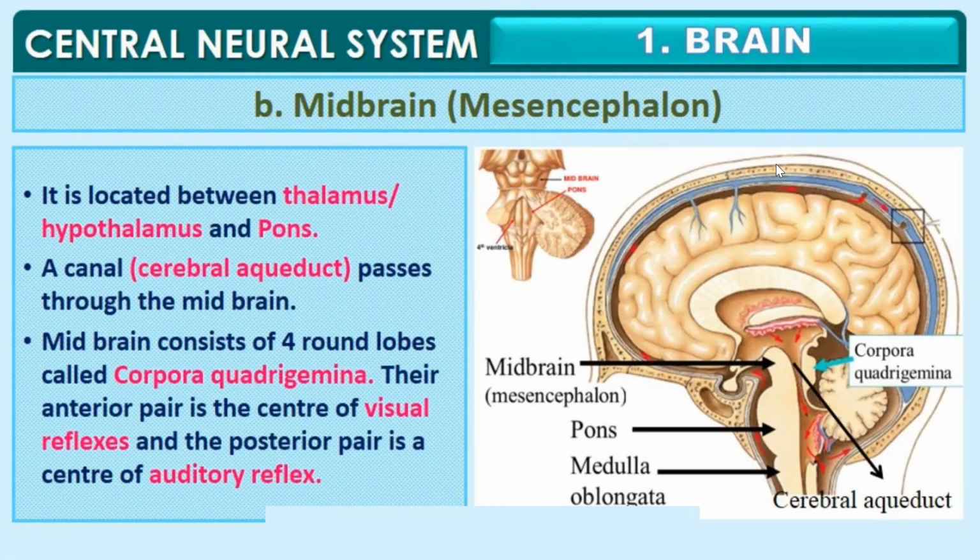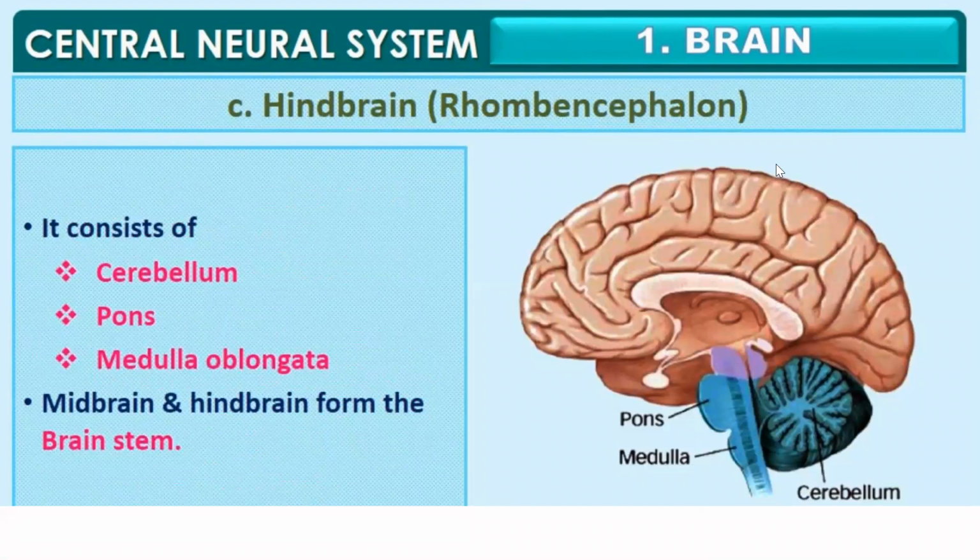It is located between the thalamus, hypothalamus, and the pons. A canal, which is known as cerebral aqueduct, passes through the midbrain. Midbrain consists of four round lobes known as corpora quadrigemina. Their anterior part is the center of visual reflexes, and the posterior part is the center of auditory reflexes. The third part of the brain is the hindbrain, which is known as rhombencephalon. It consists of cerebellum, pons, and medulla oblongata. Midbrain and hindbrain together form the brain stem.